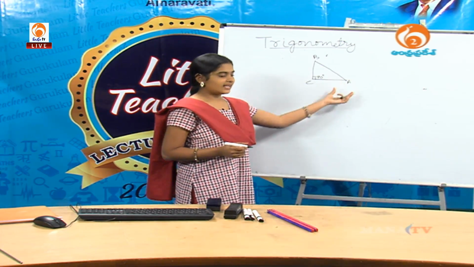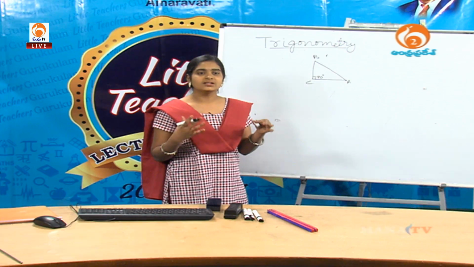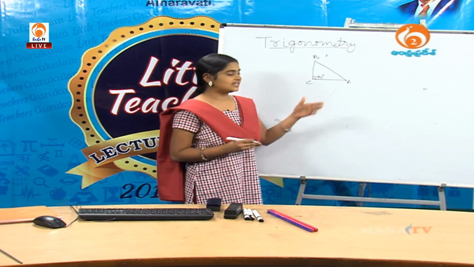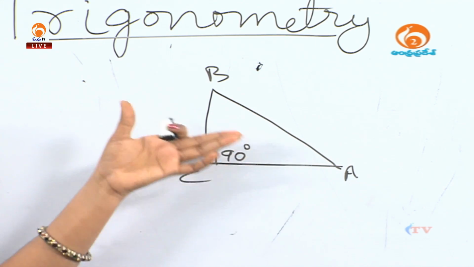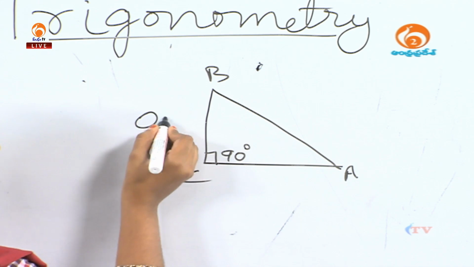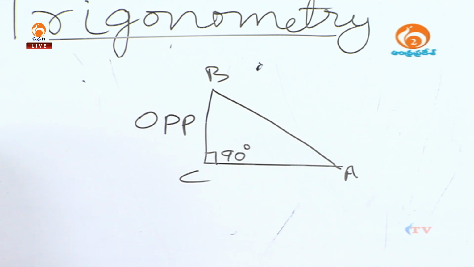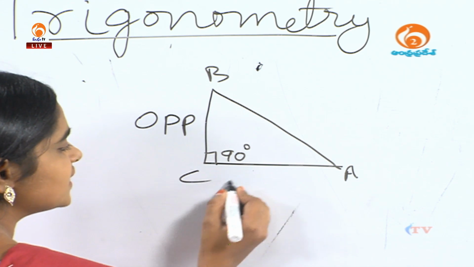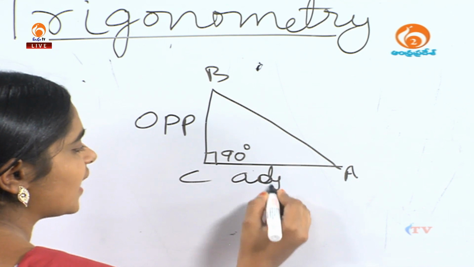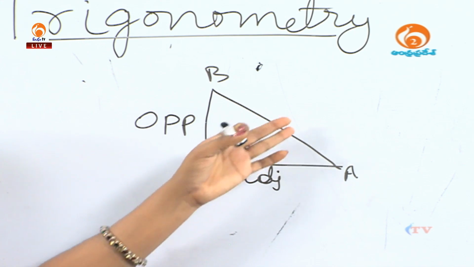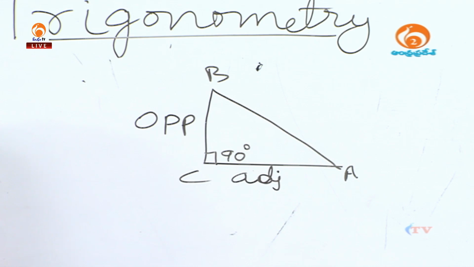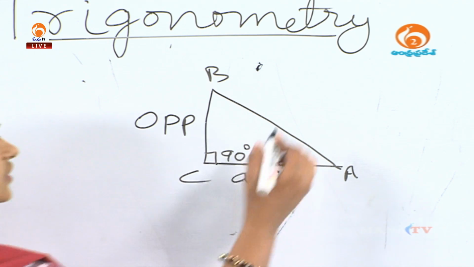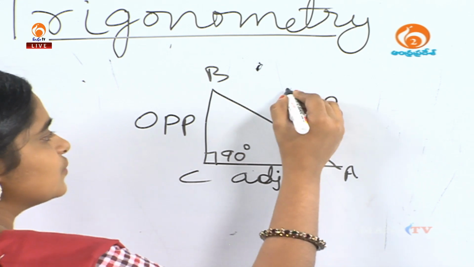If we take angle A to form the three basic trig ratios, then the side which is opposite to angle A is called the opposite side. So, this is the opposite, and the side which is adjacent to angle A is called the adjacent side. So, CA will be the adjacent side, and the remaining one is the longest side and it is also opposite to the right angle. So, it is called the hypotenuse. AB is the hypotenuse.